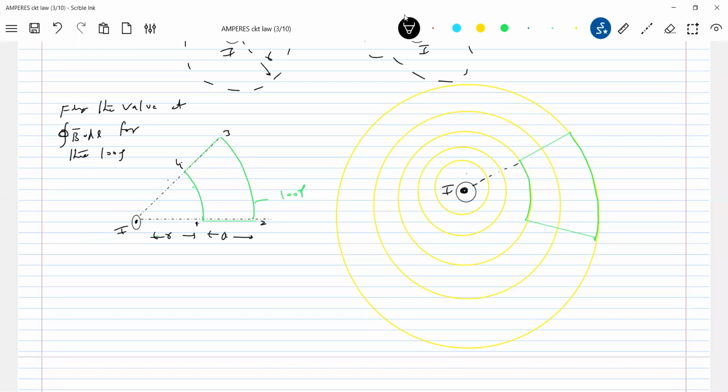Let's take this. You can look at what these arrows are. So this is 1, 2, 3, 4. What is the value of b bar dot dl bar for this loop? We know how b bar here will be. B bar is everywhere perpendicular. So you take a small element dl here, and b bar will be directed in this direction. The direction of b bar I'll give by red color. And how will b bar be here, in this direction? What about b bar here? These are the elements I'm choosing.